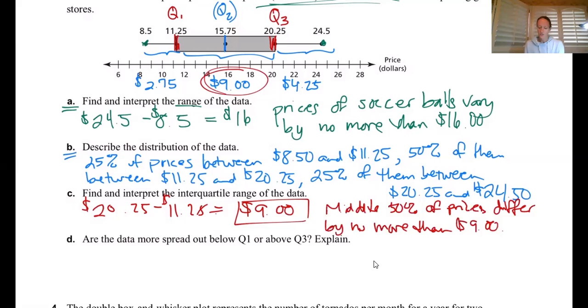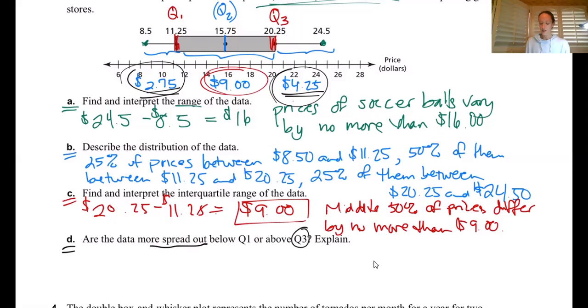And then that very last question that they have, I think that was the one I made red. The very last question they have is, are the data more spread out below Q1 or above Q3? Now, if you guys notice, we did already figure out how spread or how long these whiskers are, and that the left-hand one, the one on the left over here, is just 2.75. The one on the right is 4.25. So they're asking, is the data more spread out below Q1 or above Q3? Hopefully you see it, because more spread out just means longer. Which whisker is longer?